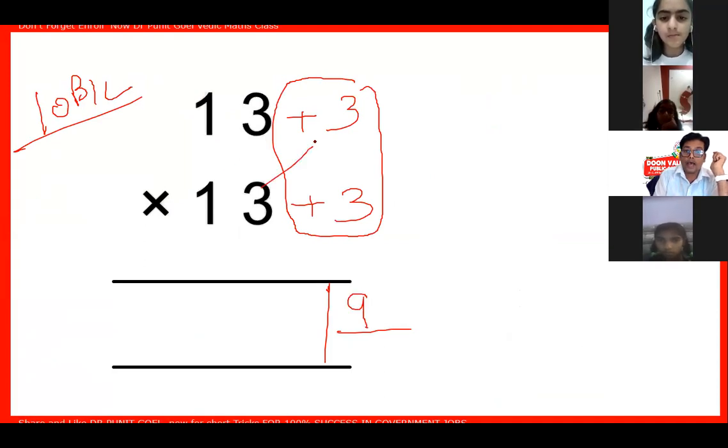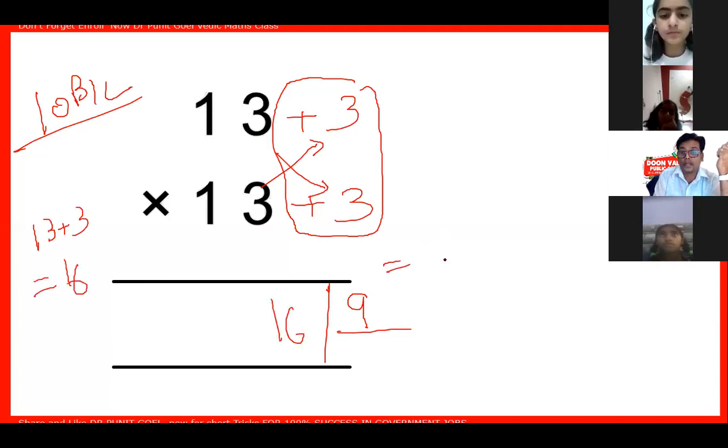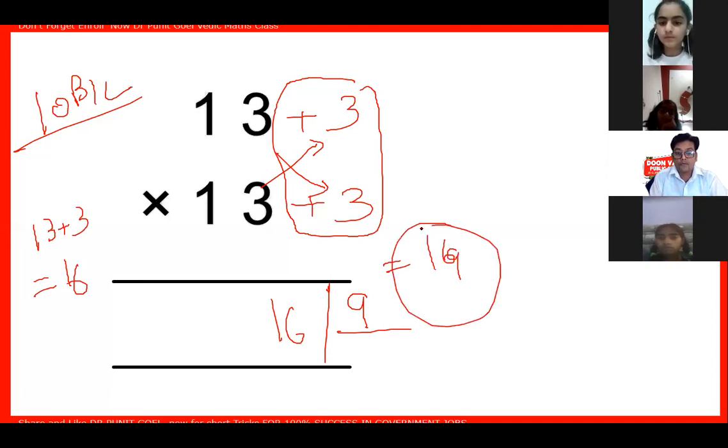And 2 arrows, either this way or this way, I will add 13 plus 3 equal to 16. I will put it here. So my answer will be 169. Got it? That will be a very easy trick when you learn it. Okay, that is called 10 balance.